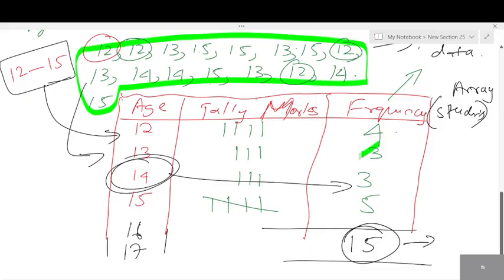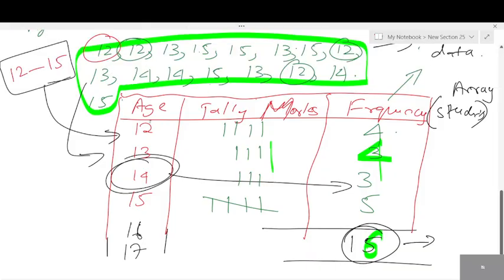4 times, 13 is present, 4. So 16 students. So in total we have 16 students arranged in the form of a table. This is known as frequency distribution. Is it clear? Understood?